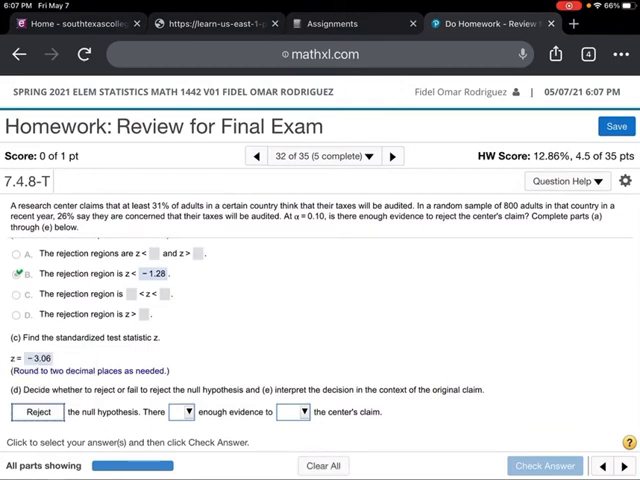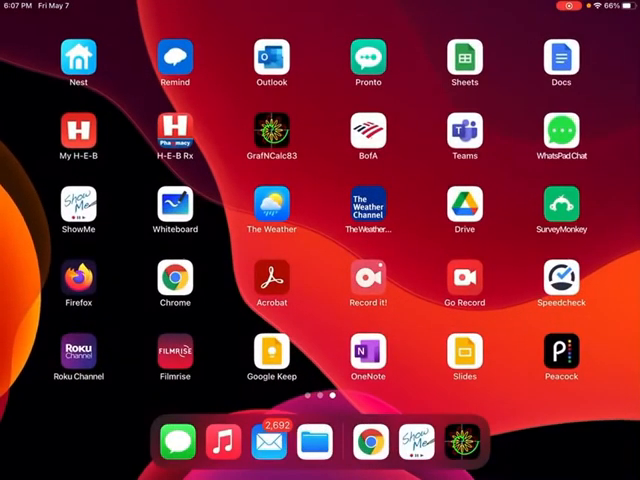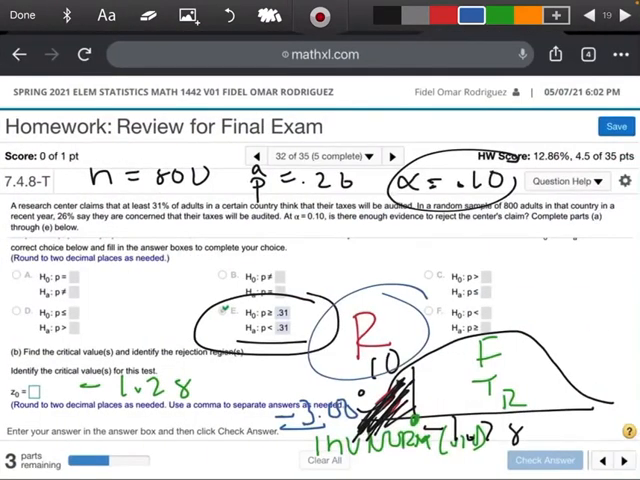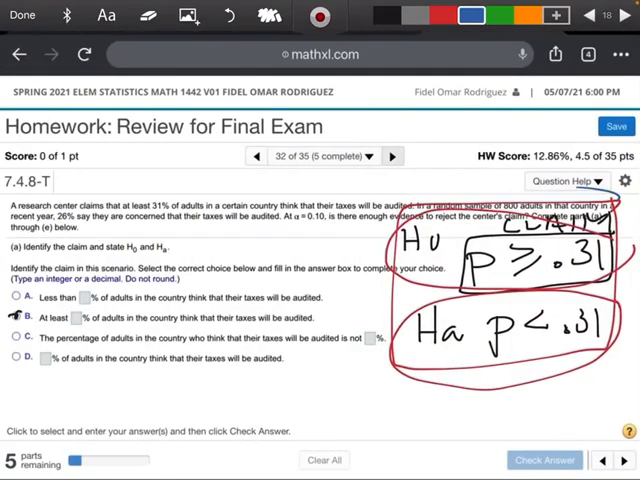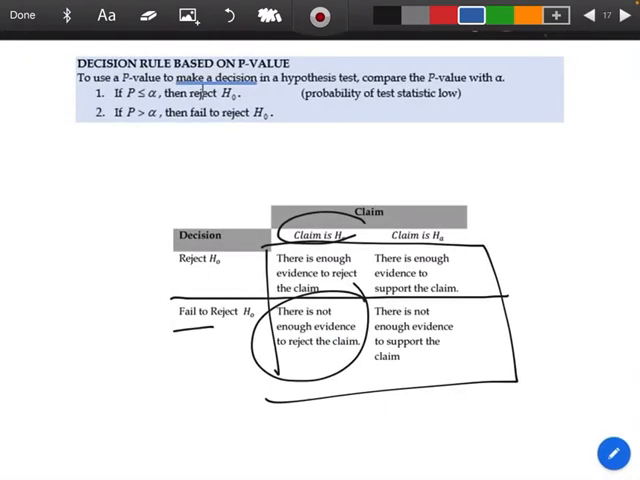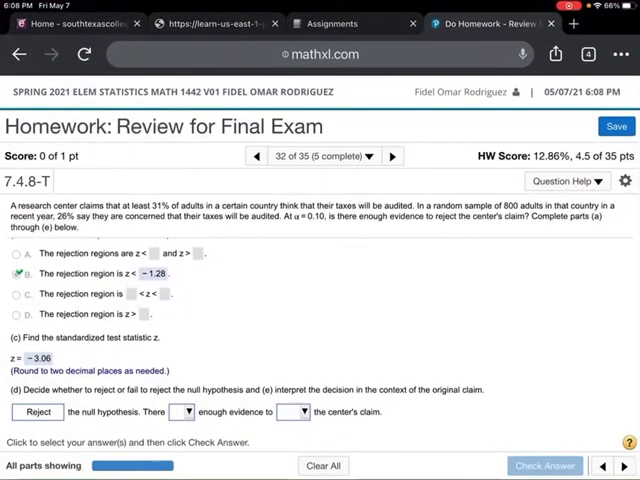Now I've got to answer the next piece. I want to go back and look at what my claim was. Our claim happened to be our null hypothesis. Our claim was our null, and we're rejecting our null. So the claim was the H0, and we're rejecting it. We're going to say there is enough evidence to reject the claim. So I'm going to come back over here: there is enough evidence to reject the claim. I'm going to check my answer, and of course, we got it right.